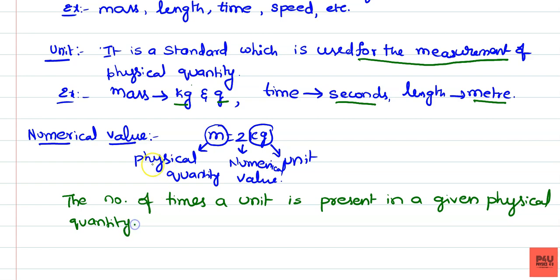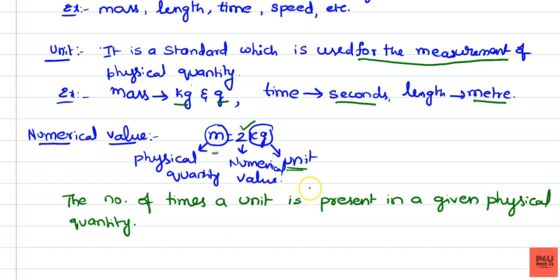Here in this example, the given physical quantity is mass, and the unit of the physical quantity is kg. So how many times is it present? 2 times it is present. That value is said to be the numerical value. The number of times a unit is present in a given physical quantity is said to be the numerical value.